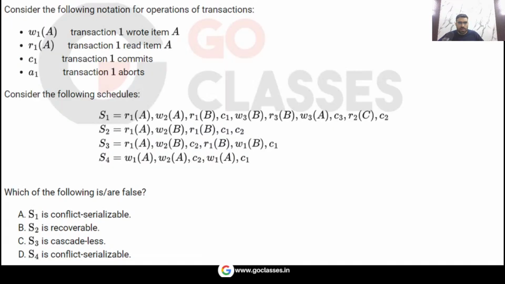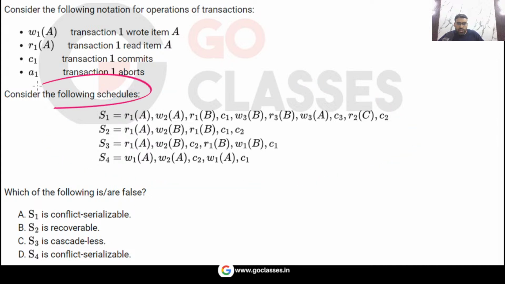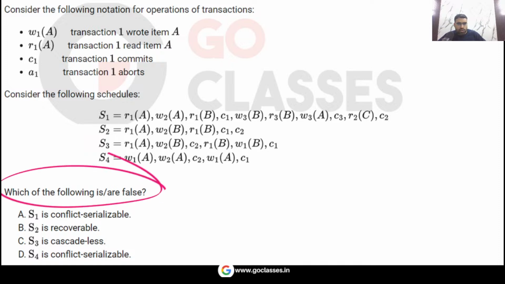Now let's move on. Let's solve this question. This question is from transactions and concurrency. You can see these schedules are given to you. Total 4 schedules are given. The question is asking which of the following statements are false. 4 statements, 4 options are given. The question is asking whether S1 is conflict serializable or not, S2 is recoverable or not, S3 is cascadeless or not, and S4 is conflict serializable or not.